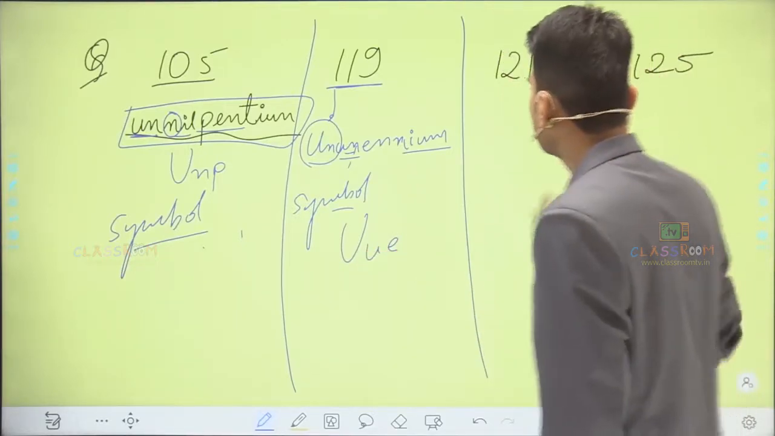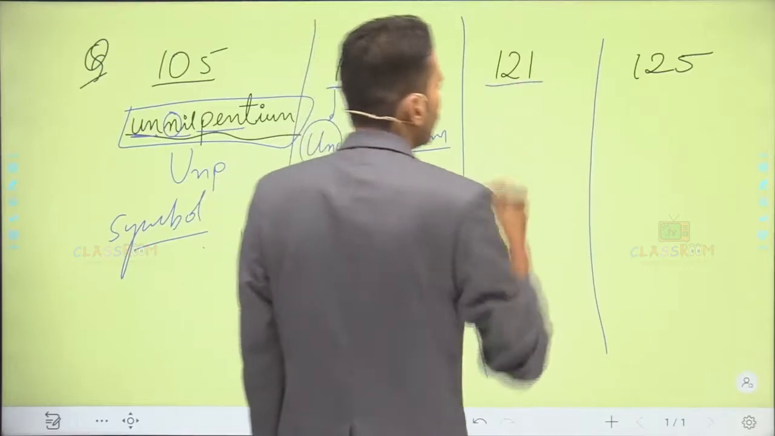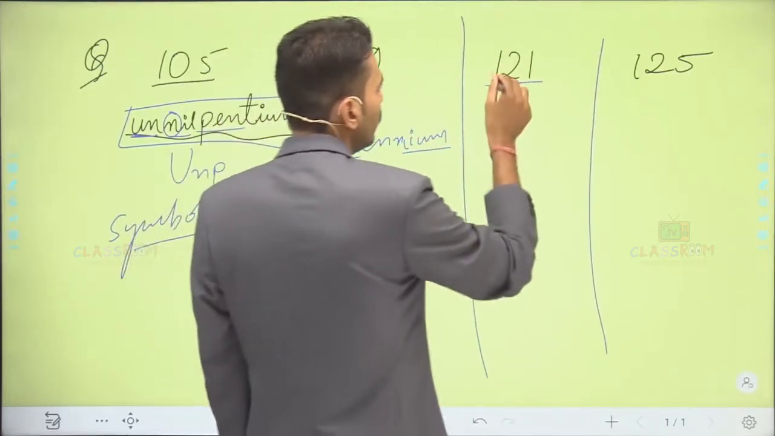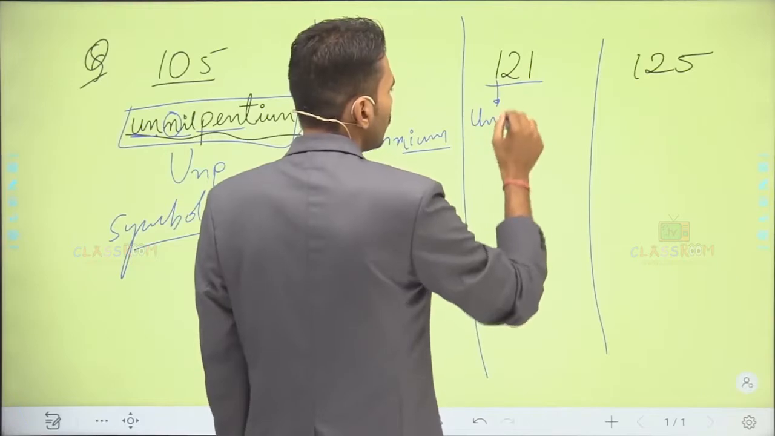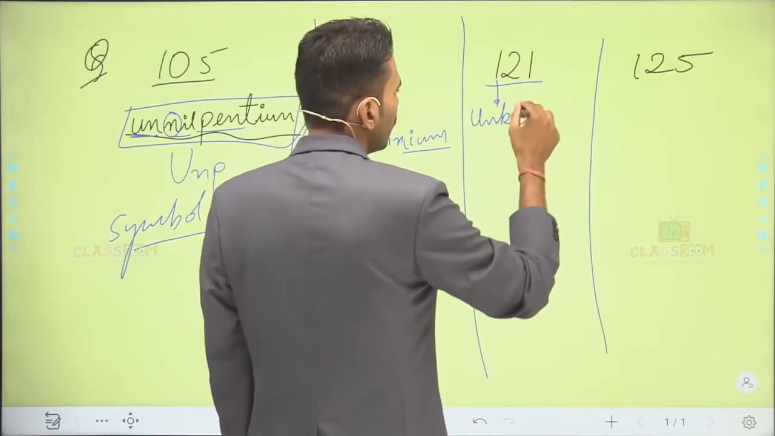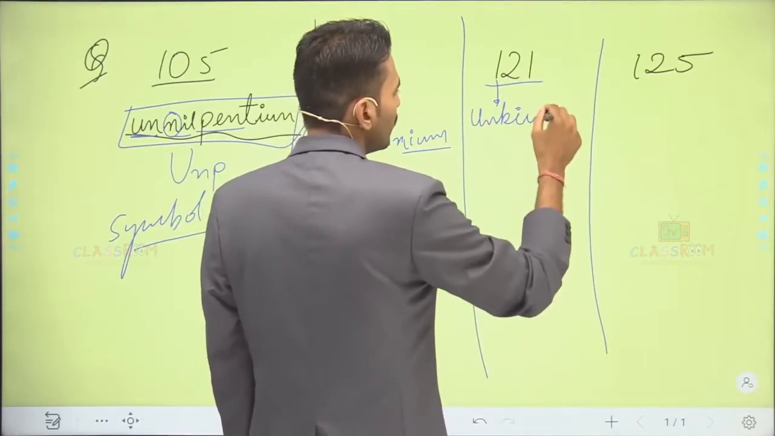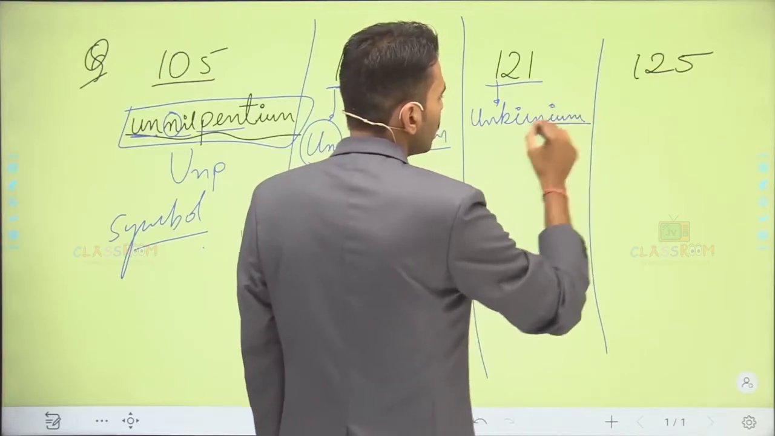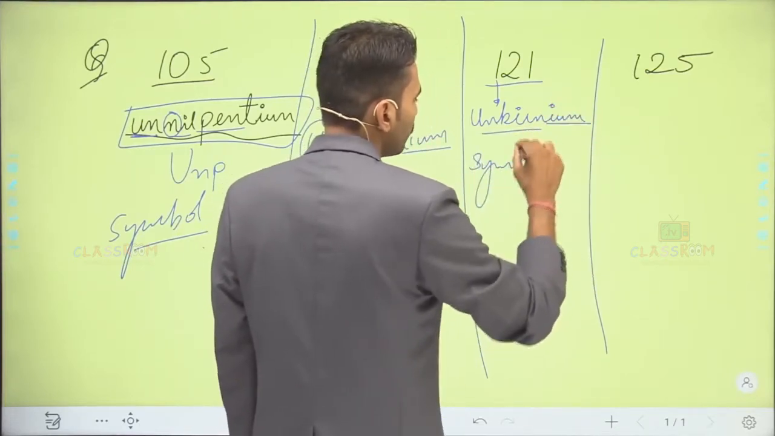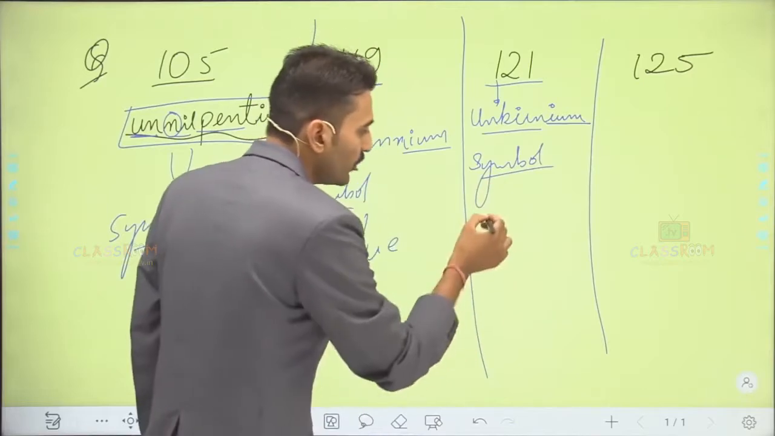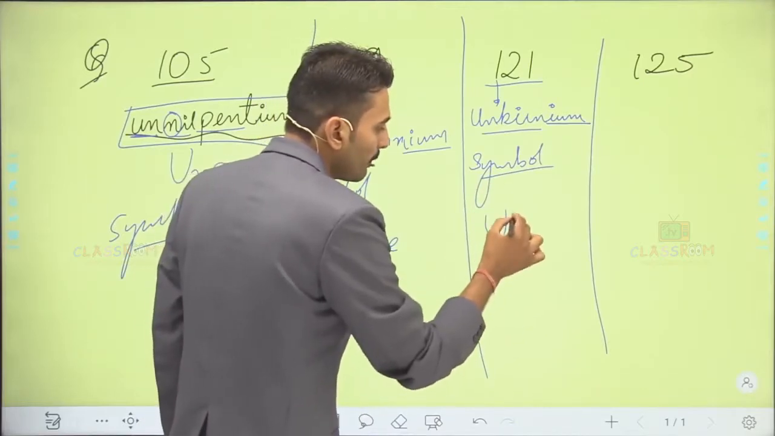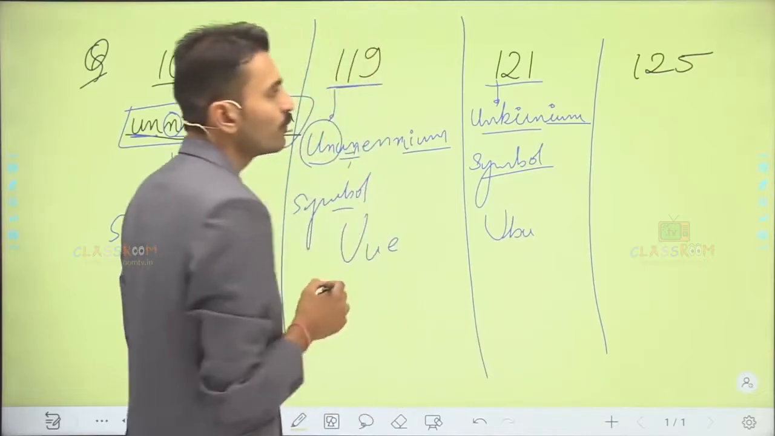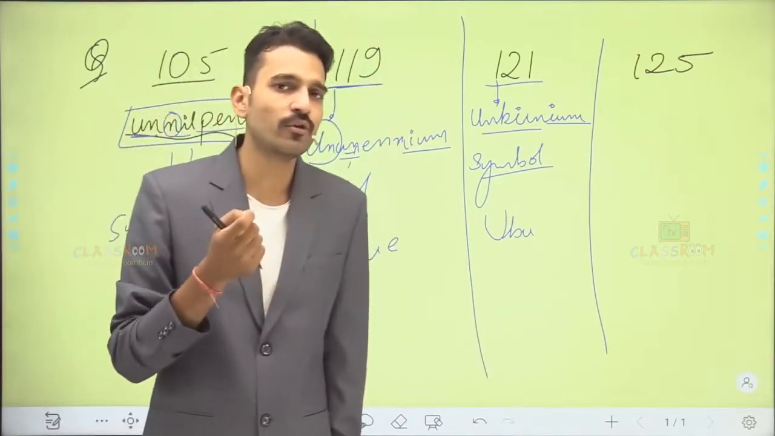Okay students, moving to another, 121. How are we going to write the name and the symbol for 121? For 1 we write un, for 2 bi, and for 1 un, and the suffix that we are going to use is ium. So the symbol would be U, B, U for the 121 element.